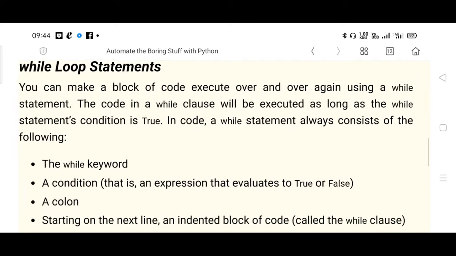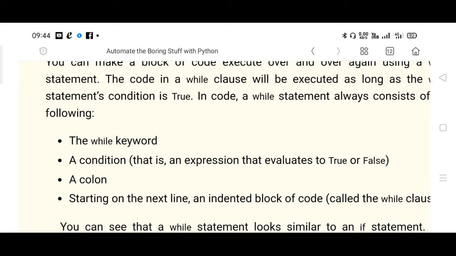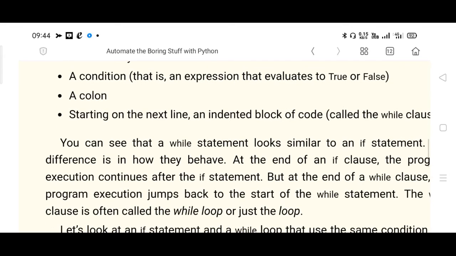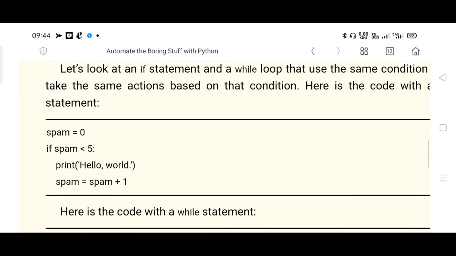The keyword is while. It will contain a condition, and similar to if, as a termination we have a colon. Then, starting on the next line, an indentation is used to include the block of code of the while loop. So these are the things a while loop will have.